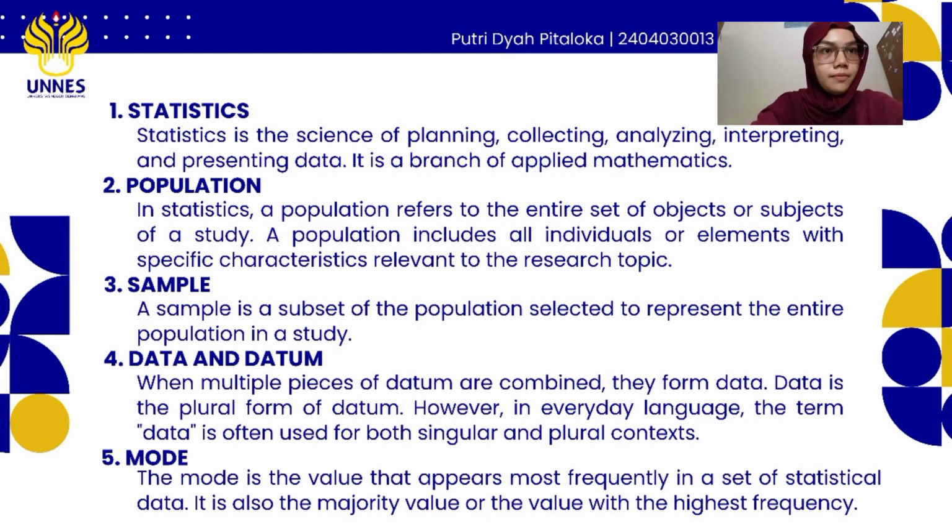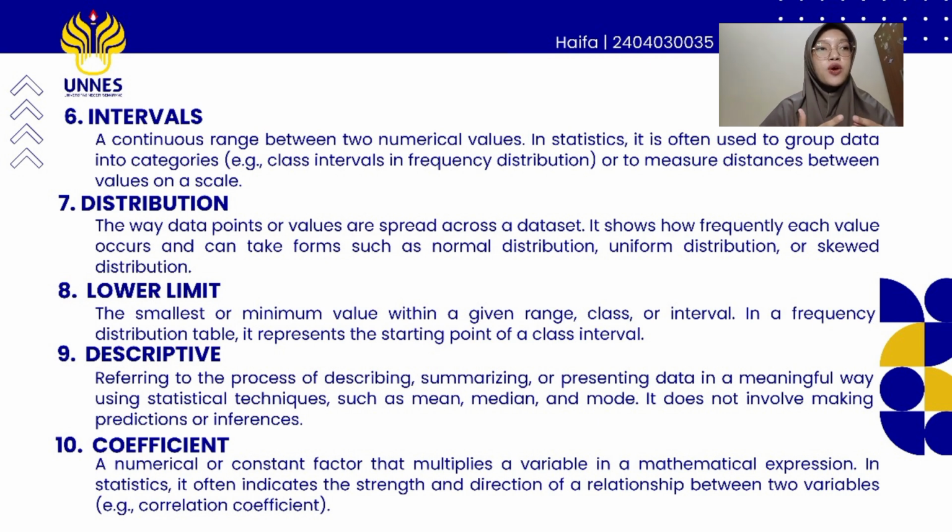Thank you. Today I will explain some vocabulary in statistics that are useful when working with data. Number one is interval, a continuous range between two numerical values. In statistics, it is often used to group data into categories or to measure distance between a value on a scale.